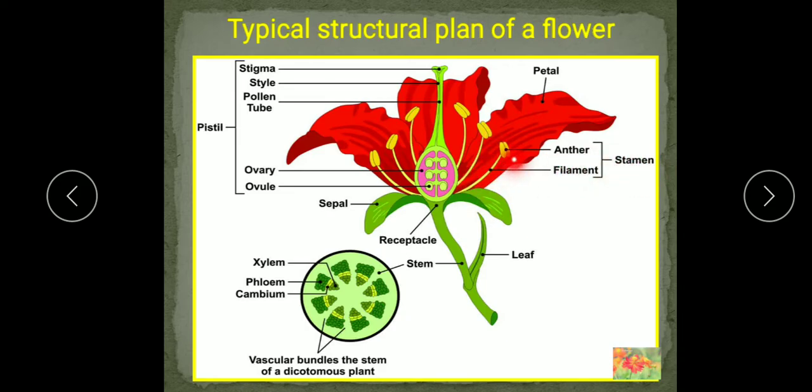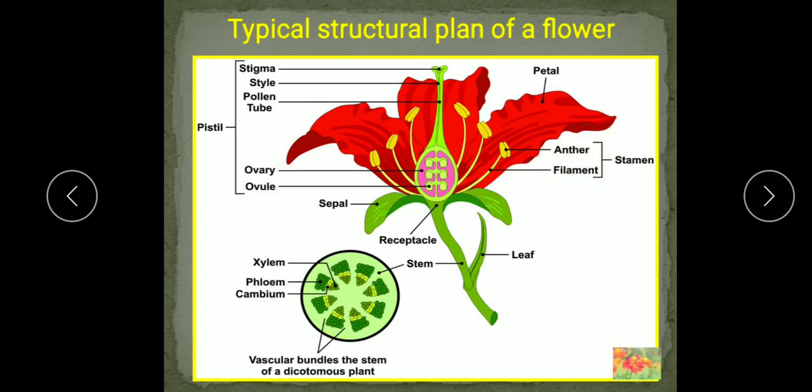In this you will see a long filament, and at the top of the filament the anther is there. So this is the male reproductive part where the male gametes are produced in the anther. So the third whorl is technically known as the androecium. Many stamens together form the androecium. Understood? Outermost part calyx, second corolla, and third androecium. That is the male part.